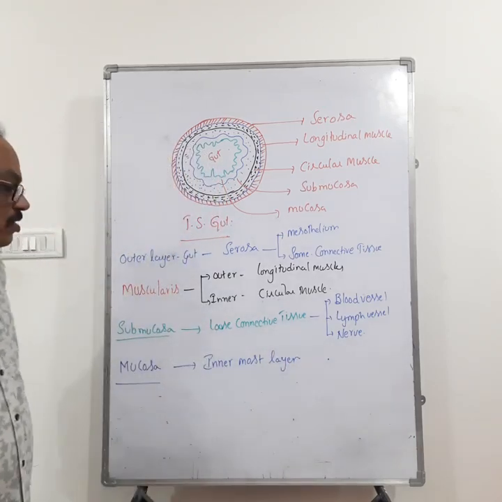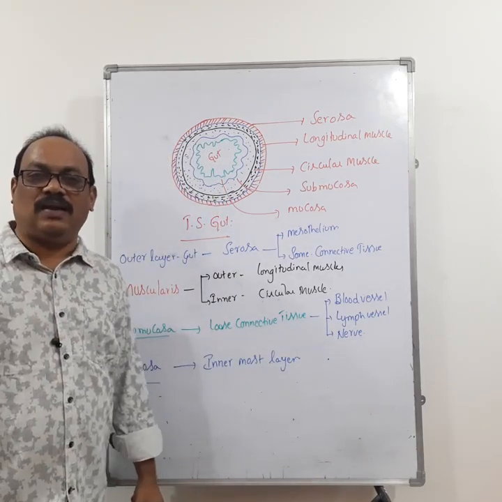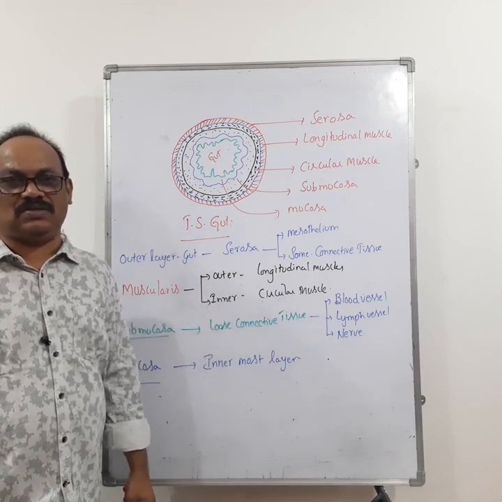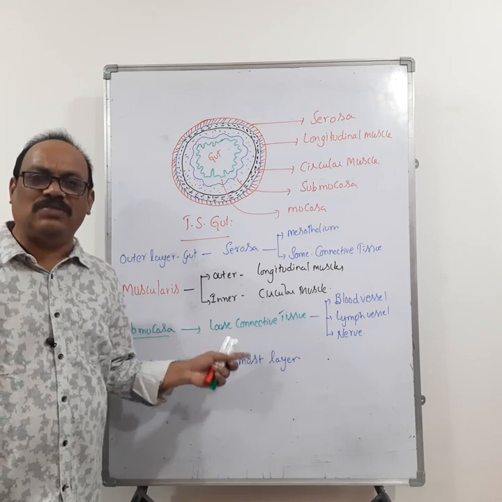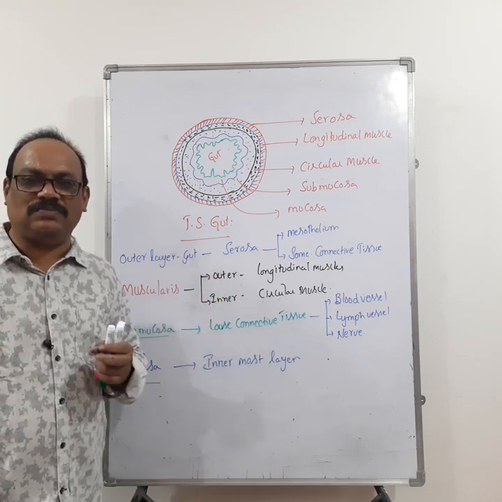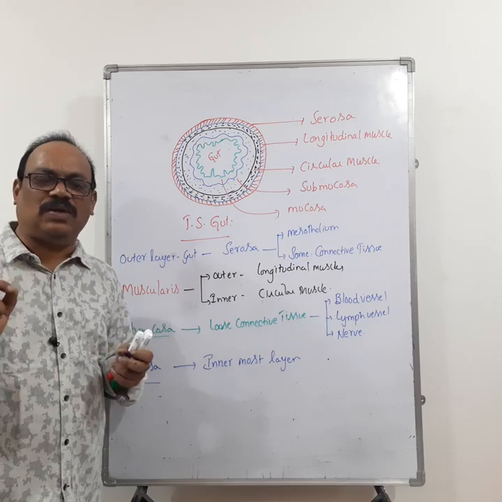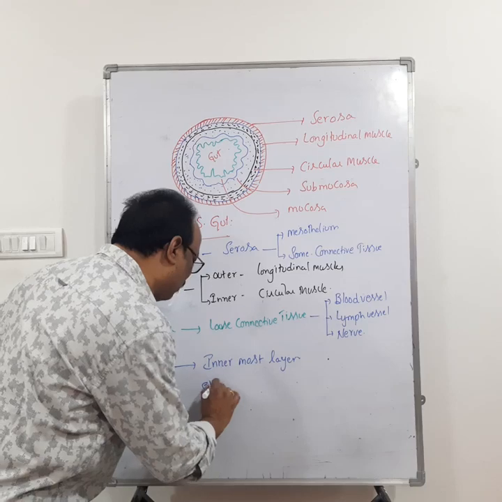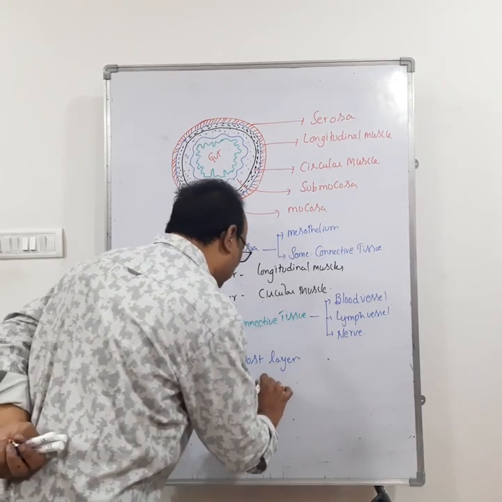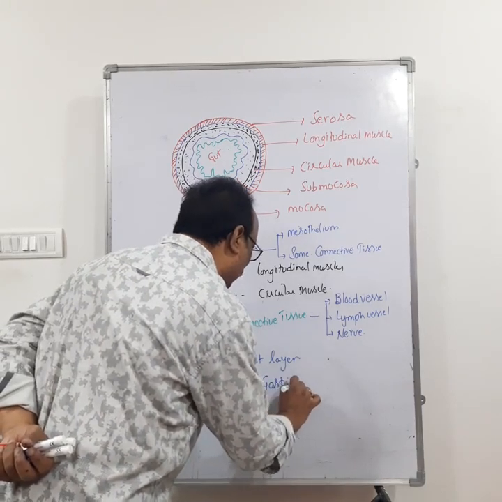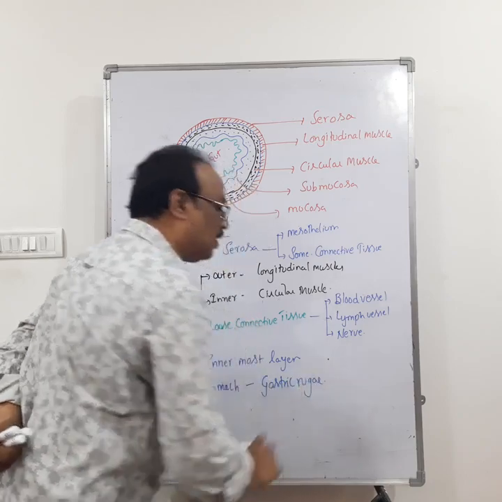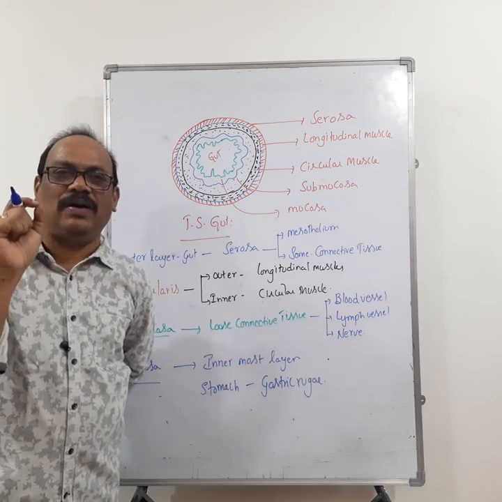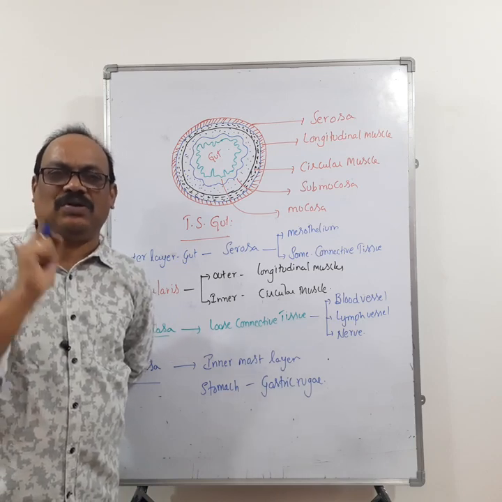Mucosa is the innermost layer of the alimentary canal. Remember that this mucosa undergoes modifications. The mucosa forms irregular folds in the stomach. That is called gastric rugae. In between these folds, there are small microscopic glands called gastric glands.